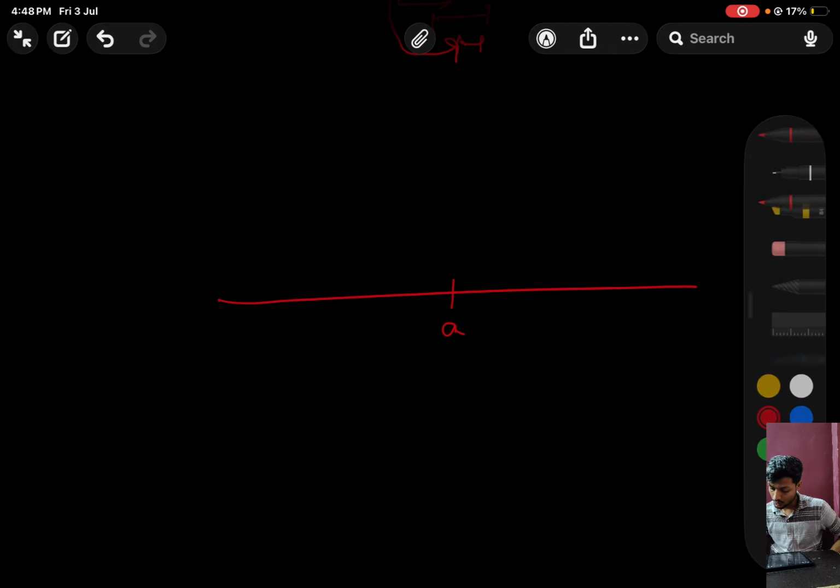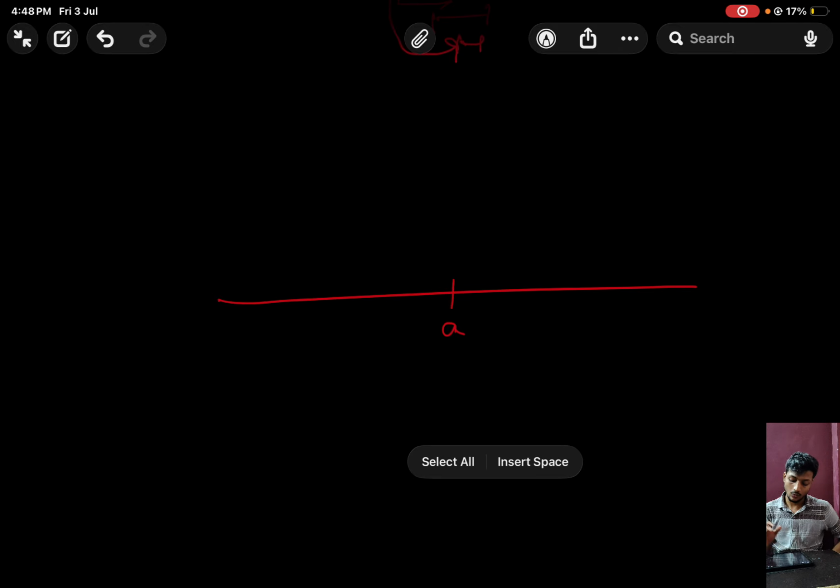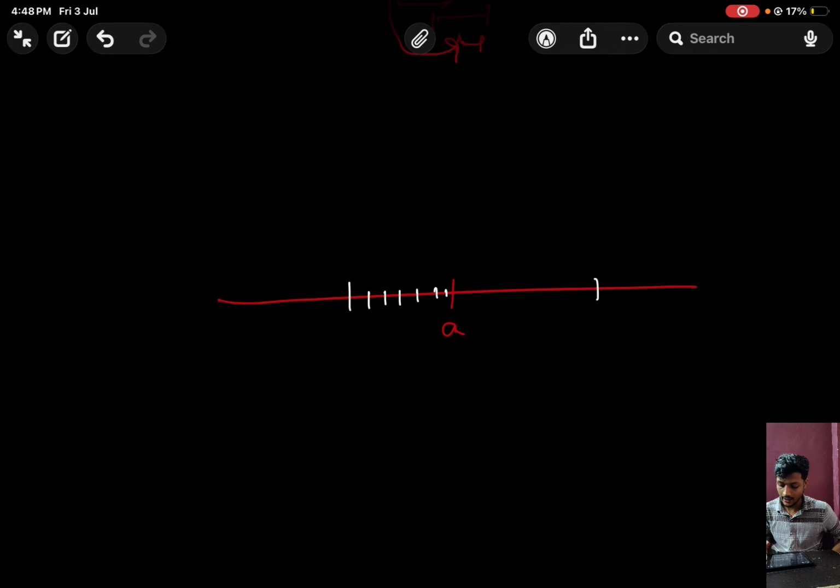Okay, so in how many ways can I approach a? You can say there are two ways to approach a. The first way is from this side. The second way is I take any value on the left or on the right side, and then I am getting closer to a. If I'm taking any value on the right side of a, meaning any value greater than a, and I am getting closer to a at each step, then this kind of limit is called the right hand limit, which is known as RHL.